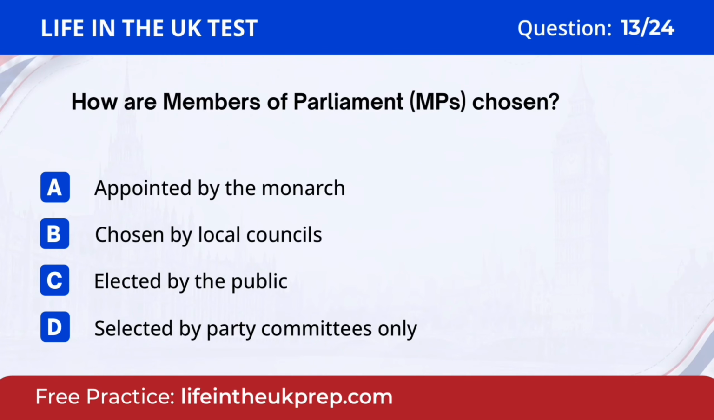Question 13. How are members of Parliament, MPs, chosen? A. Appointed by the monarch. B. Chosen by local councils. C. Elected by the public. D. Selected by party committees only. The answer is C. Elected by the public.